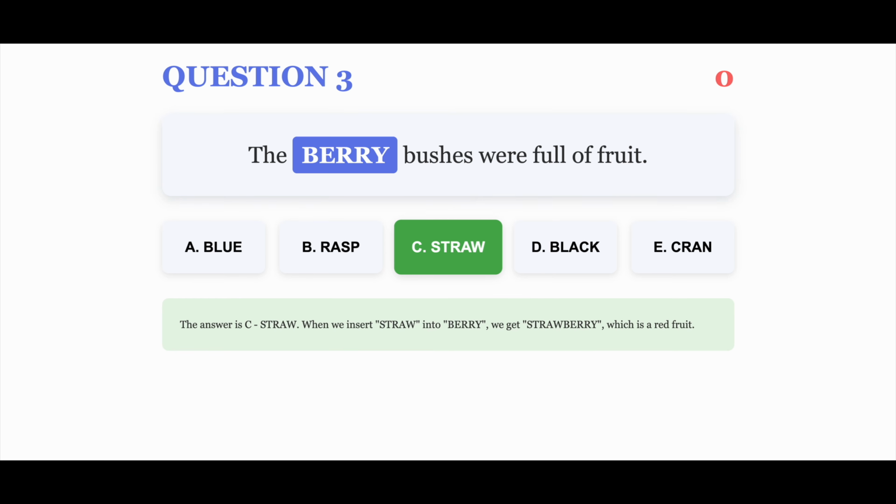The correct answer is C. The answer is C. Straw. When we insert straw into berry, we get strawberry, which is a red fruit.